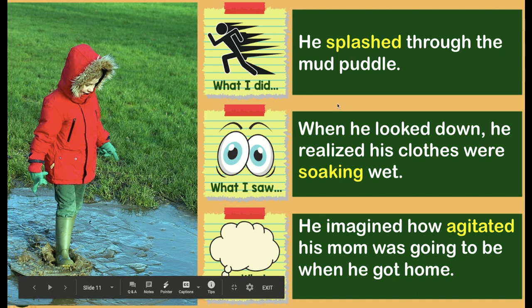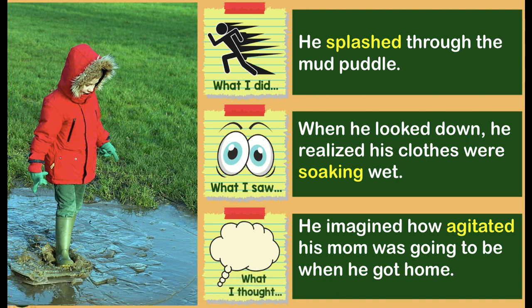And notice all the words in yellow. These are going to be strong descriptive words, either strong verbs or strong adjectives. Again, remember, adjectives describe a person, place, or thing.